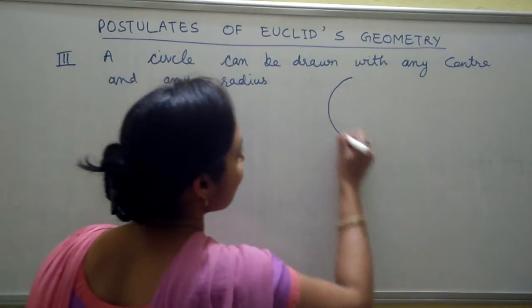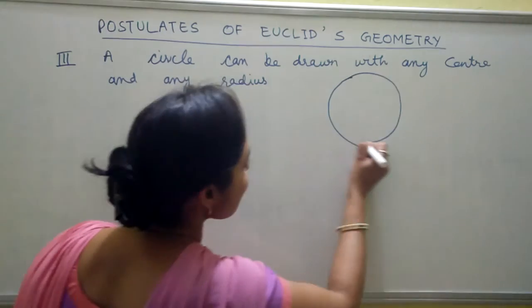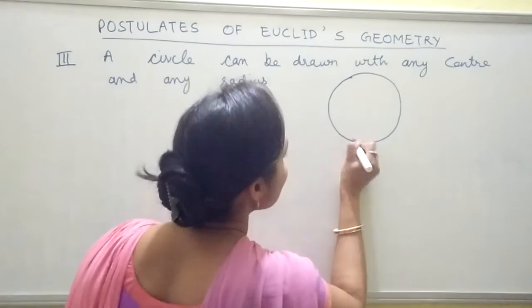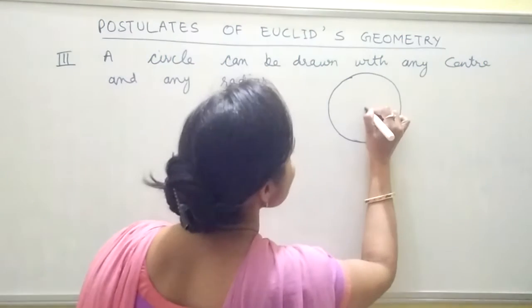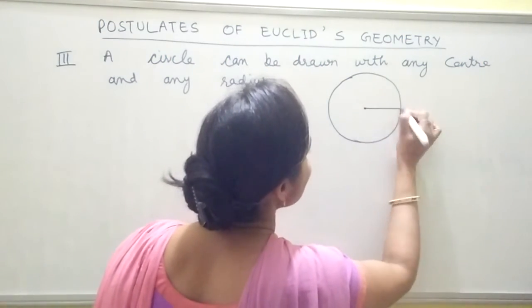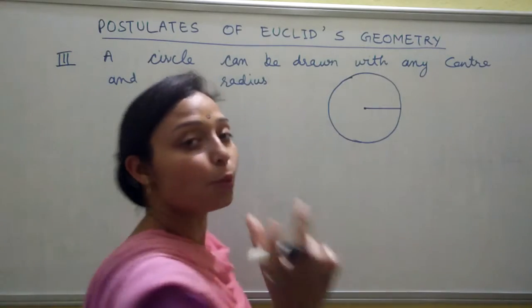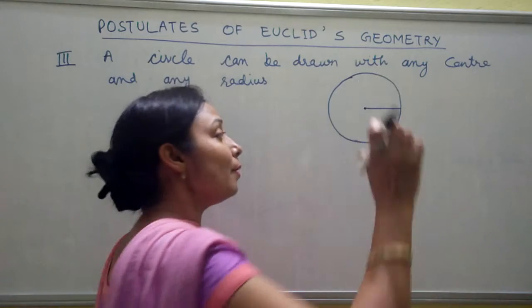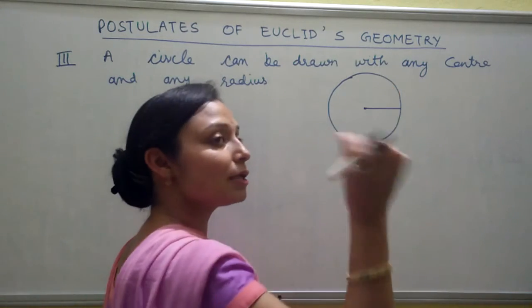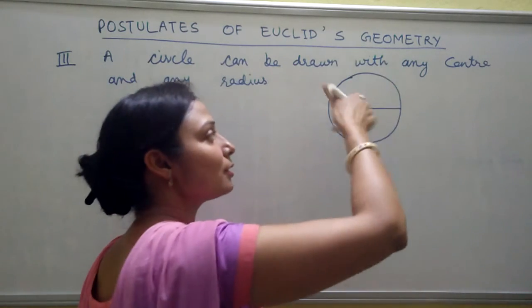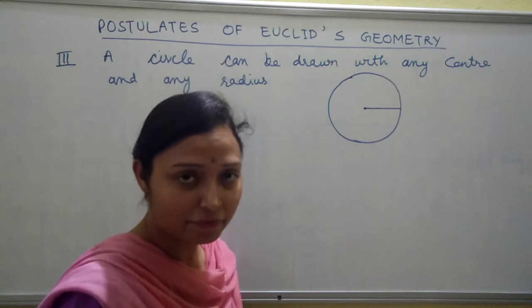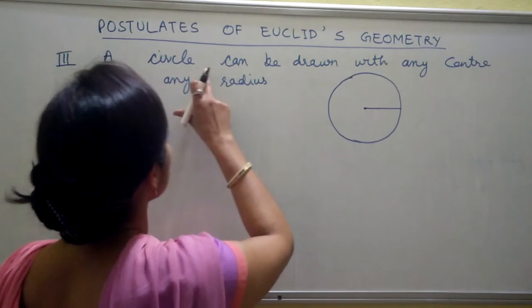So in this way we can draw a circle. We need one center and one radius, and we open a compass to this radius. We put the needle of the compass here, and we can draw the circle, any type of circle. This is the third postulate.